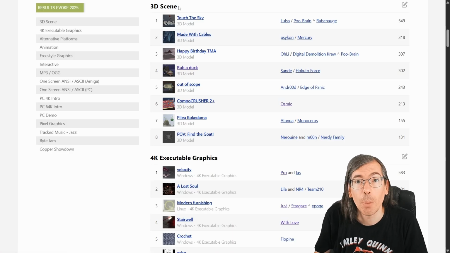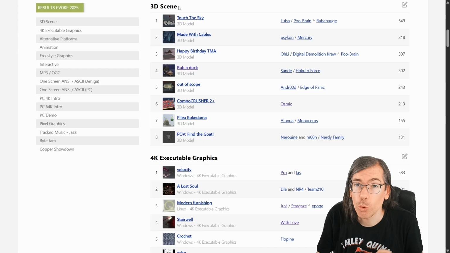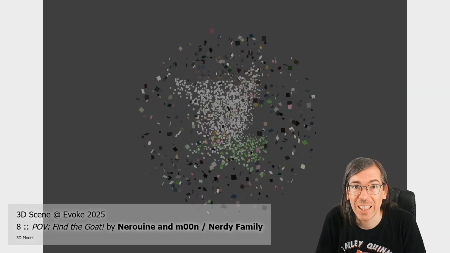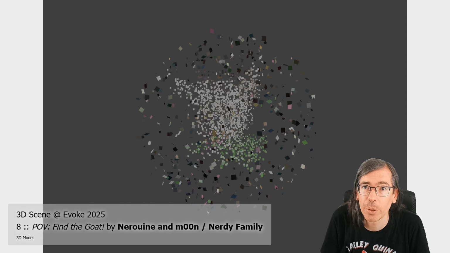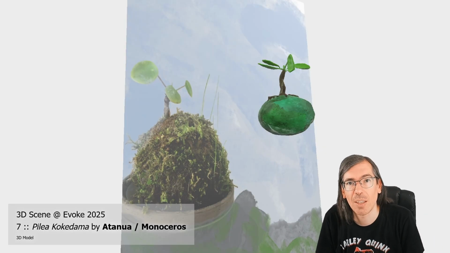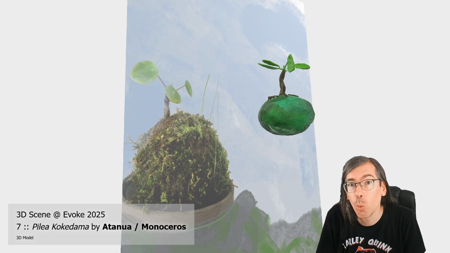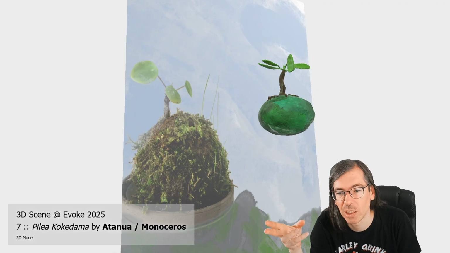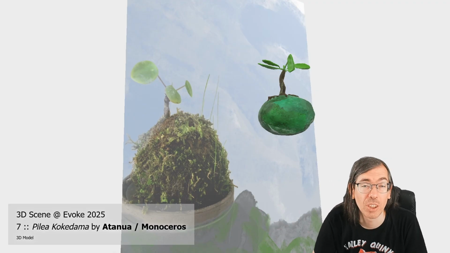The 3D scene competition had a few more entries than usual, which is pretty good to see. It was also open to remote entries. Last place went to Find the Goat, where you need to find the right camera position to actually see the image. Then in 7th place we had Atanua of Monoceros. Actually, their entry was shown without textures on the competition, which might explain the voting a little bit. Looks a lot better on the screenshot here.